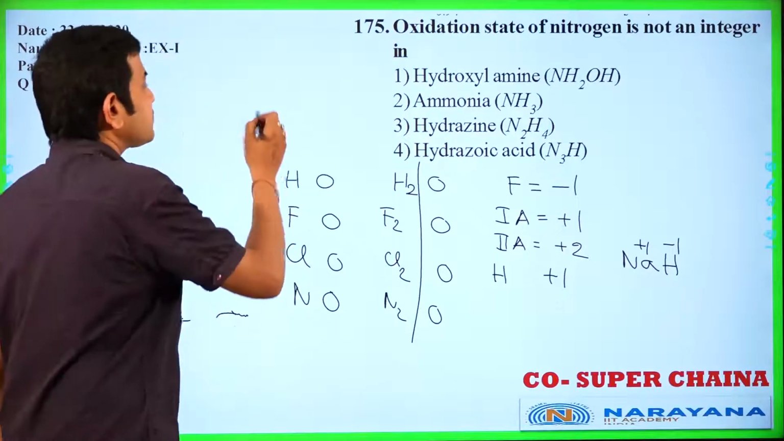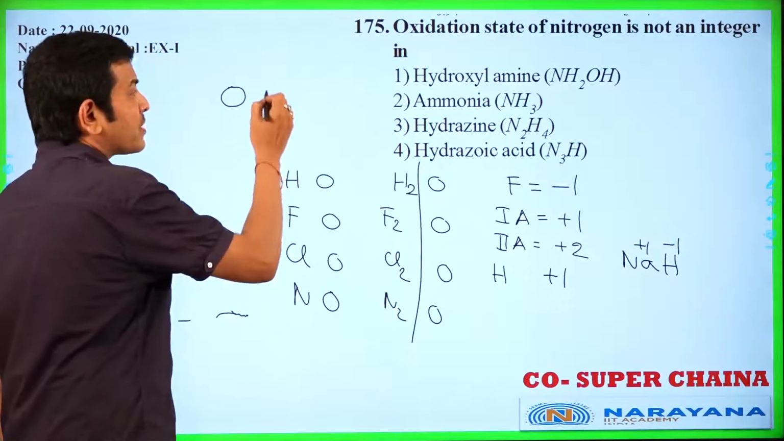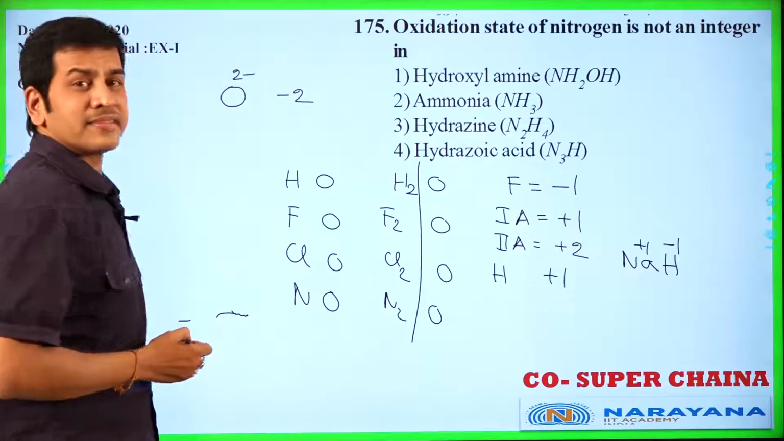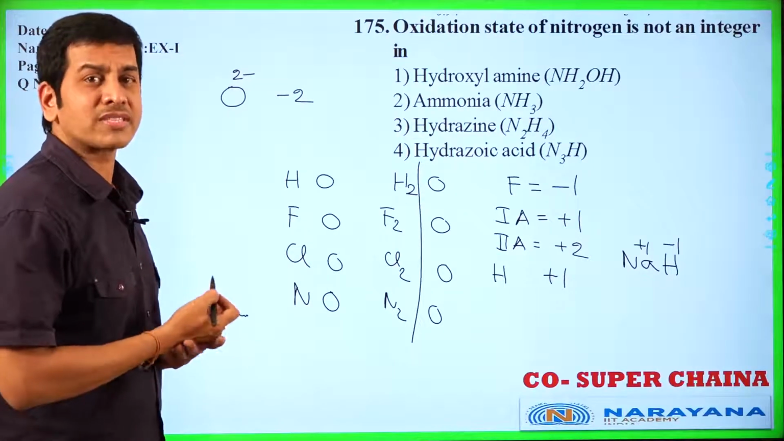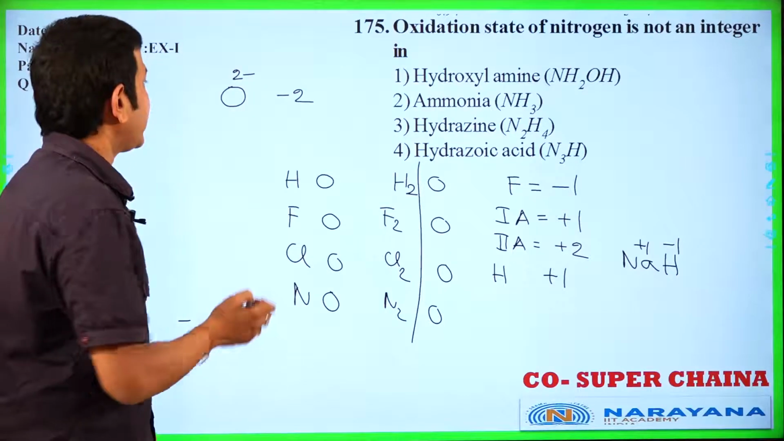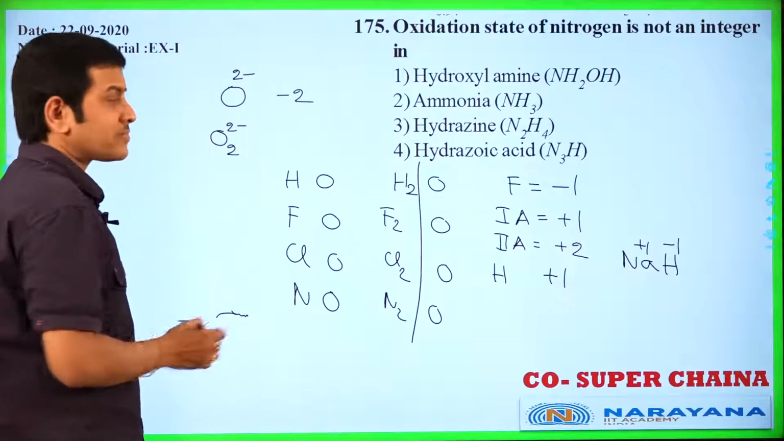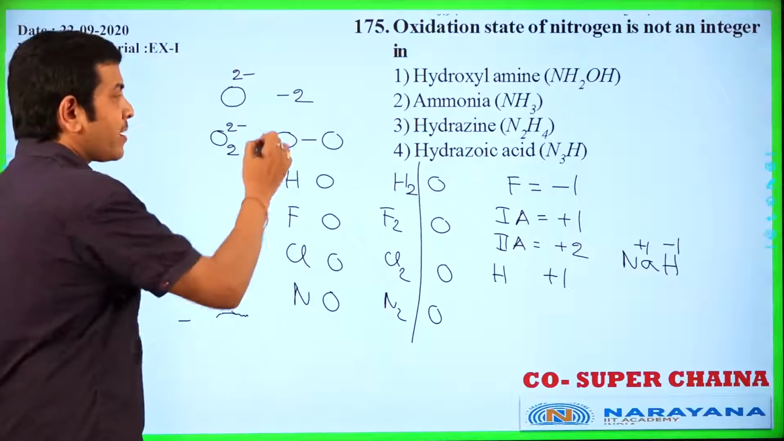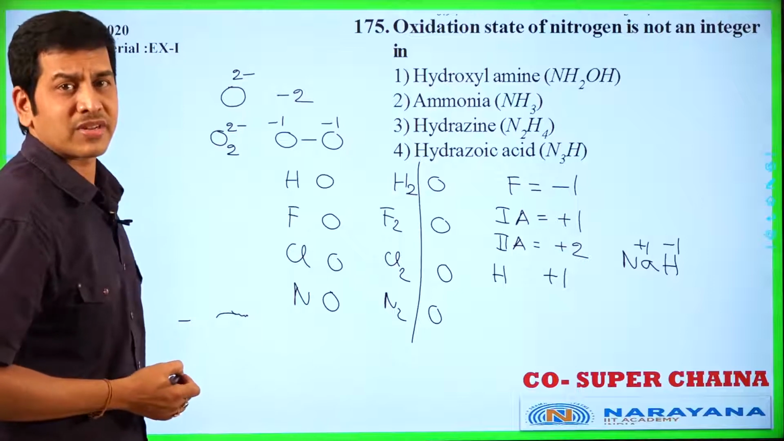In case of oxygen, in oxides, the oxidation number of oxygen is -2. O2-, that is oxide ion. In most of the compounds, oxygen exists as oxide. Common oxidation number is -2. And in peroxides, O2 2-, peroxide, O single bond O is present in peroxide. -1, -1. Each oxygen oxidation number is -1.